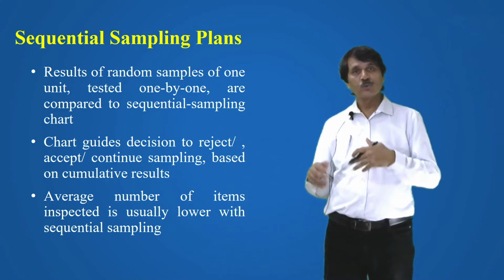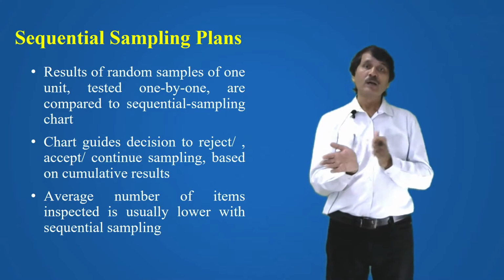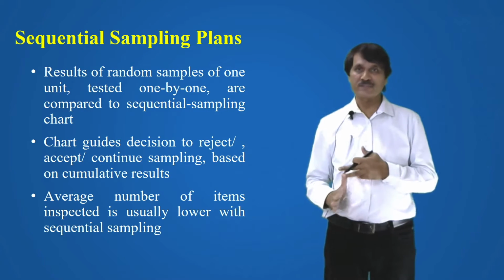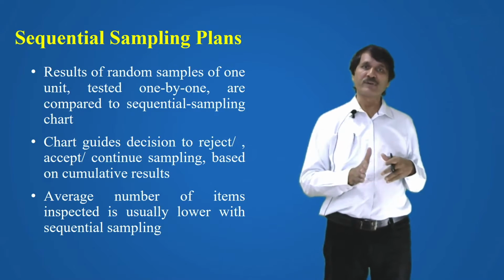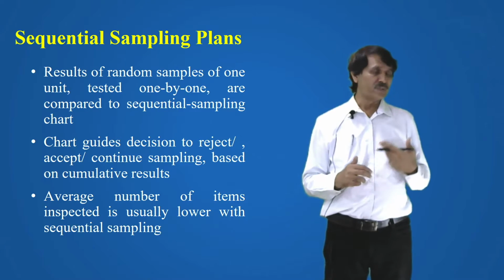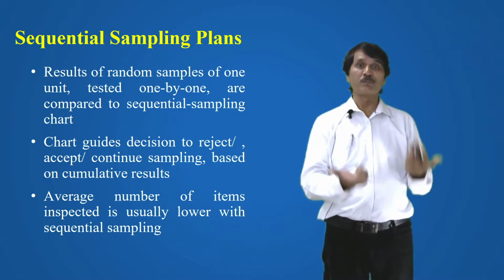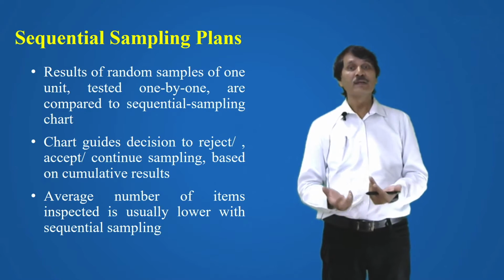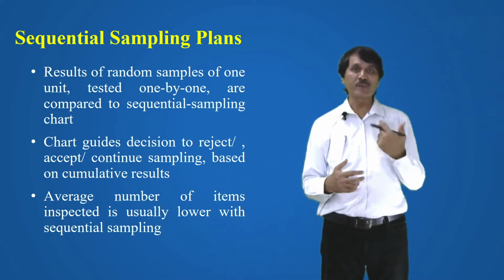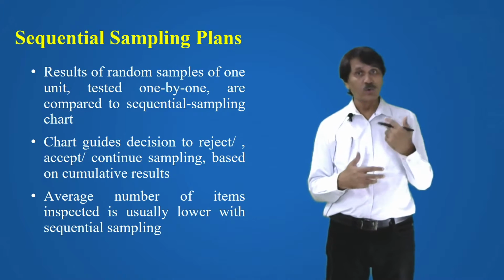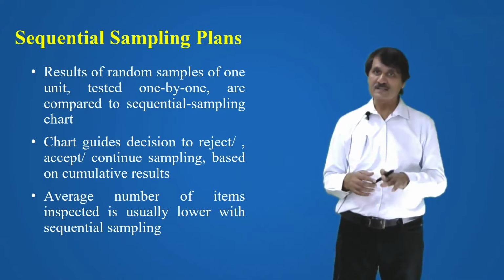On the basis of the chart, you are going to decide whether to reject, to accept, or to continue sampling, depending upon what results you are getting. The advantage is that the average number of items inspected is usually lower if you go for a sequential sampling plan. Then, let us see what the chart says.